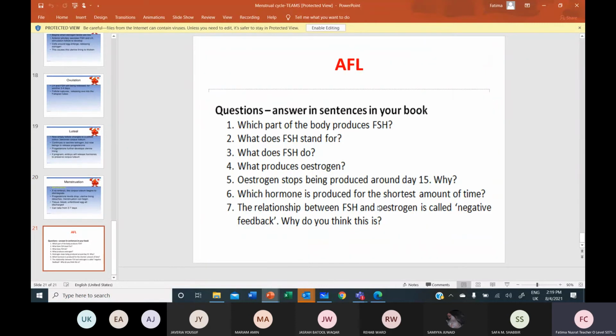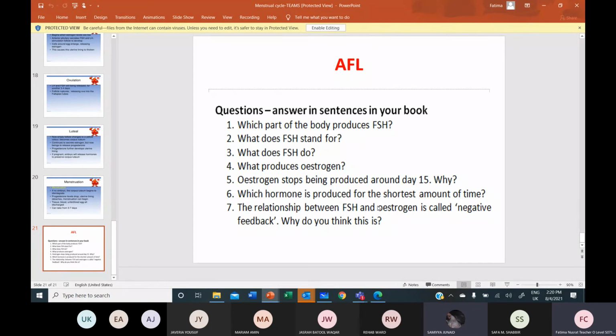All right. Okay. Yes, Samya. Read the question and answer. Which part of the body produces FSH? Pituitary gland. Good. जी बच्चे. Question 2. What does FSH stand for? Follicular stimulating hormone. Good.